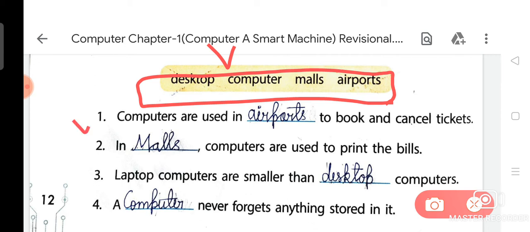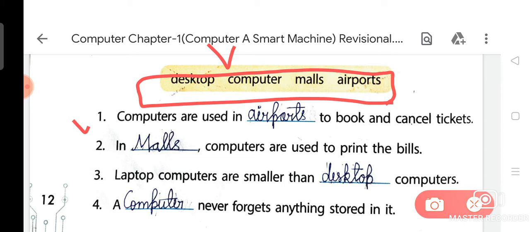The first question is: computers are used in dash to book and cancel tickets. From your chapter you have already learned about the uses of computers at airports and railway stations.